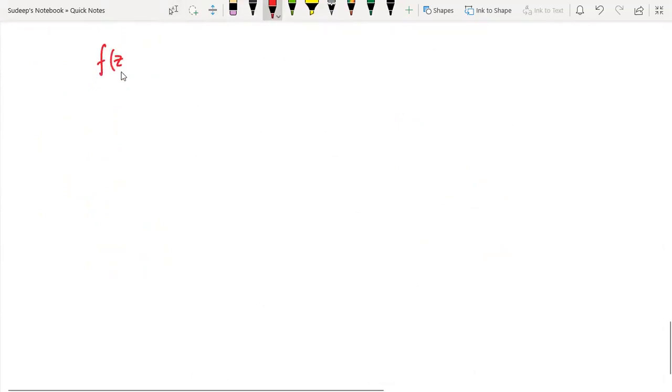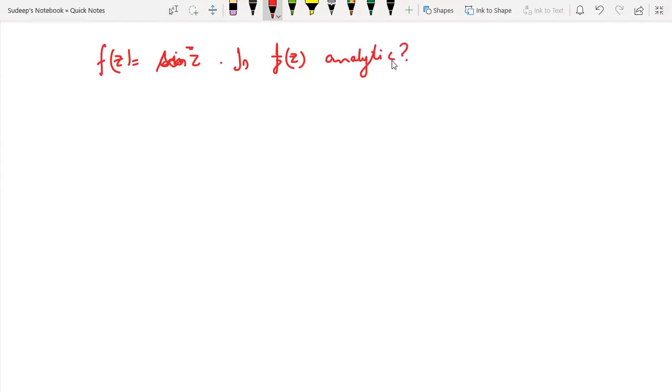If I take f(z) equal to sin z bar, is the function f(z) analytic? Let us see.